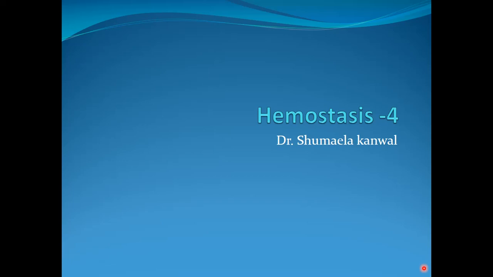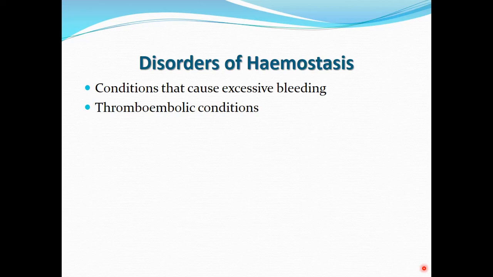In the previous session, we talked about the steps of hemostasis and discussed the clot formation mechanisms in detail. We also talked about the fibrous organization of the clot and the coagulation test. Today, it's the fourth lecture of hemostasis, and we are going to talk about the different disorders of hemostasis. In this regard, we are going to talk about two groups of disorders.